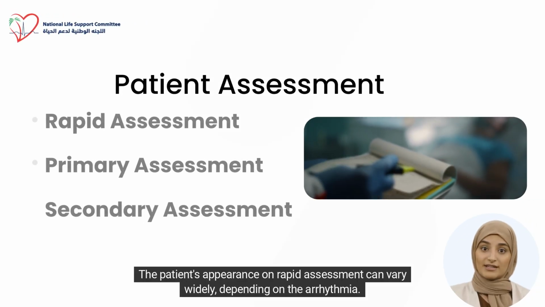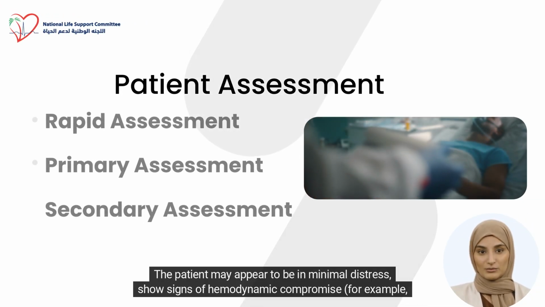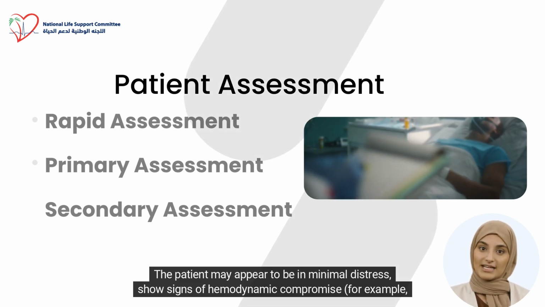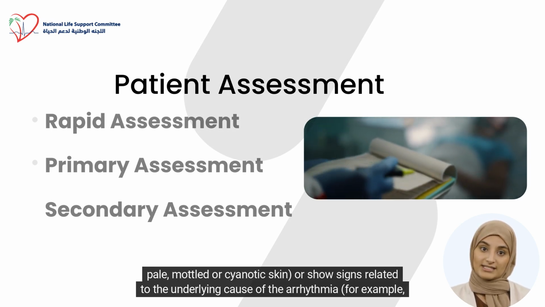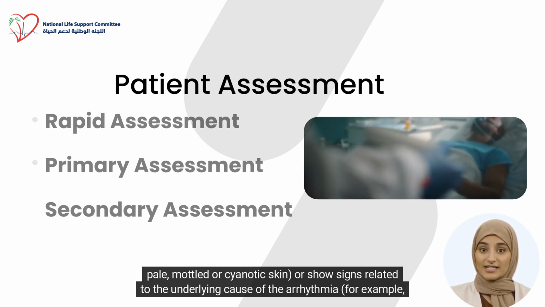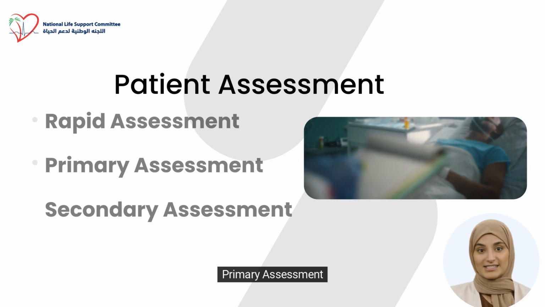The patient's appearance on rapid assessment can vary widely, depending on the arrhythmia. The patient may appear to be in minimal distress, show signs of hemodynamic compromise, for example, pale, mottled, or cyanotic skin, or show signs related to the underlying cause of the arrhythmia. For example, pain, diaphoresis.